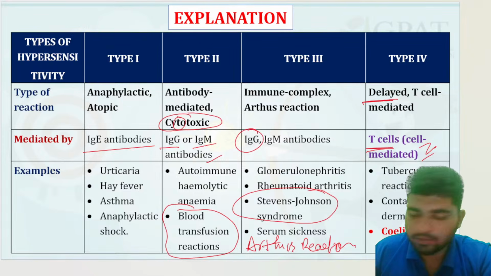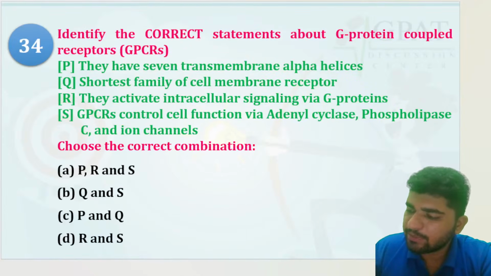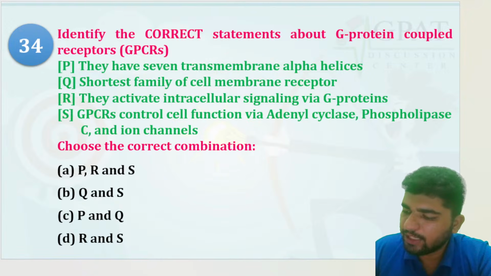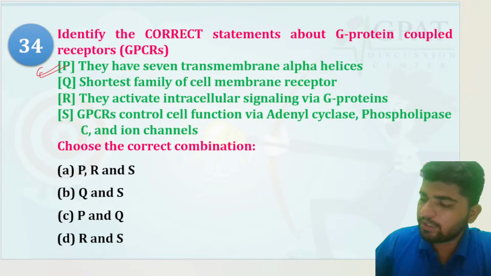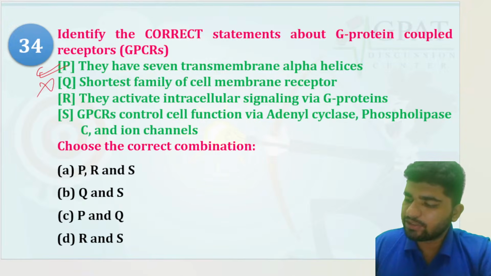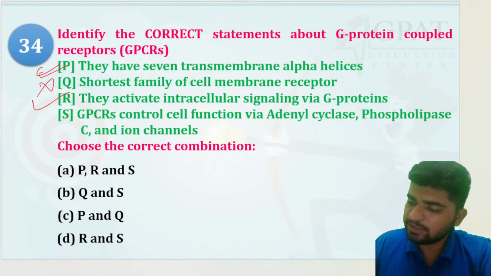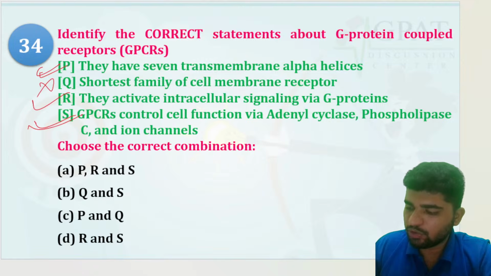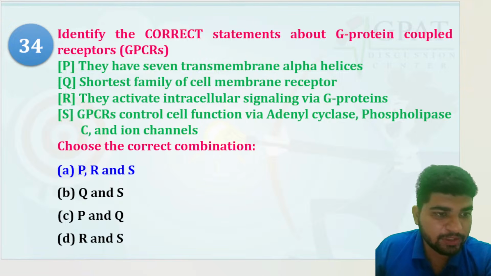Identify the correct statement regarding G protein coupled receptors. They have seven membrane alpha helices. Yes. Shortest family of cell membrane? No. They activate intracellular signaling via G proteins. Yes. GPCRs control cell functioning through adenylyl cyclase, phospholipase C, and ion channels. So the answer would be PRS. Phosphodiesterase 5, correct.